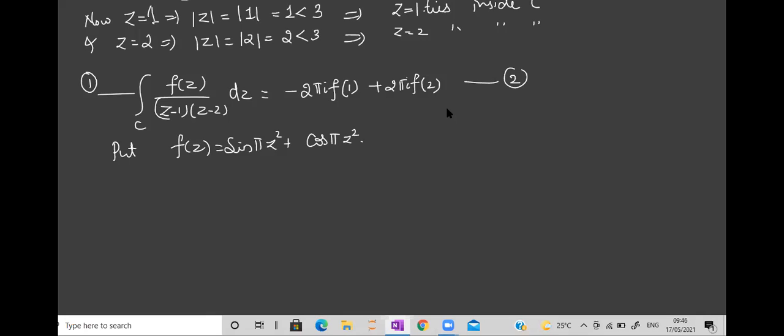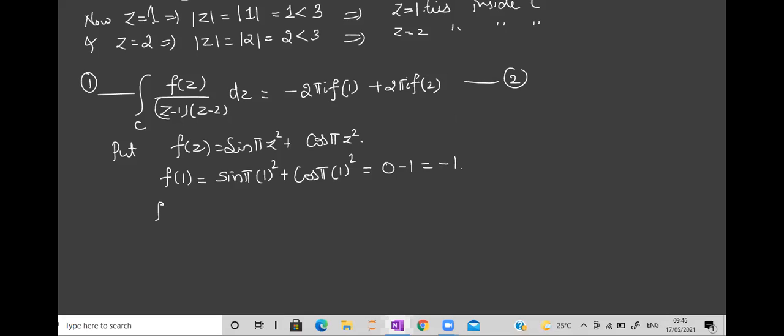The values required are f of 1 and f of 2. Replace z by 1. What is f of 1? Sin pi into 1 square plus cos pi into 1 square. What is sin pi? 0. What is cos pi? Minus 1. So the answer is minus 1. Don't take a lot of time for such things.